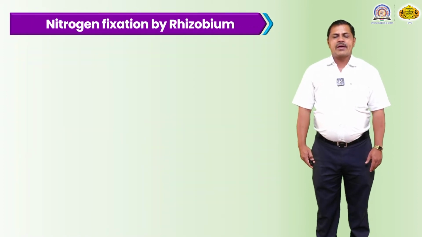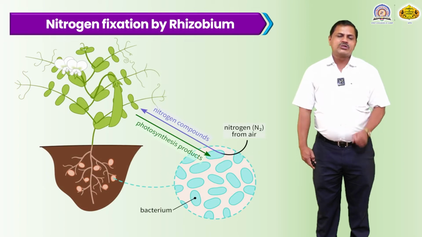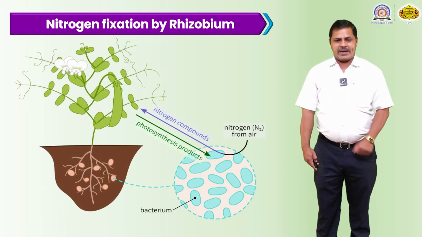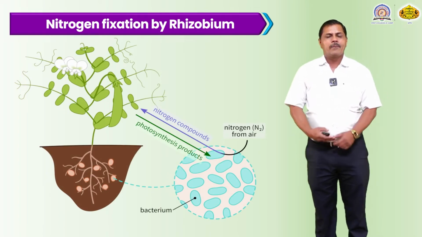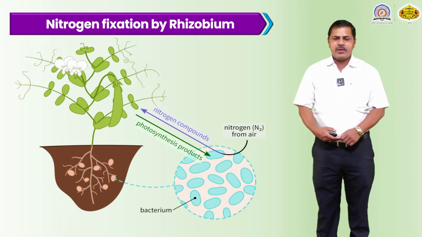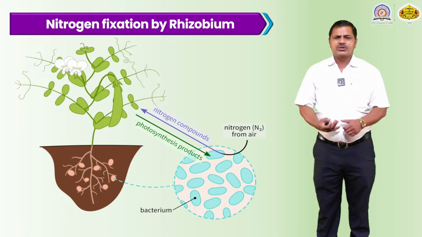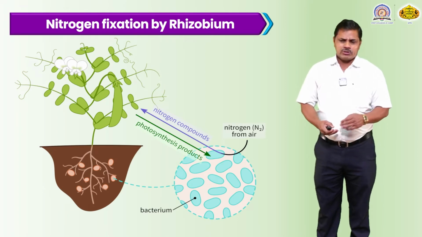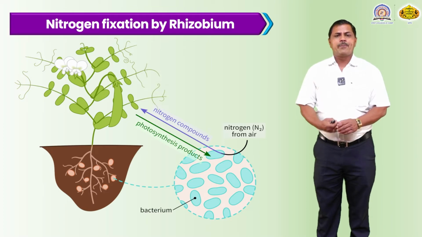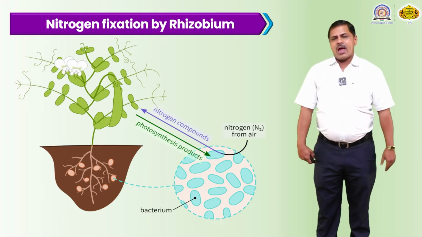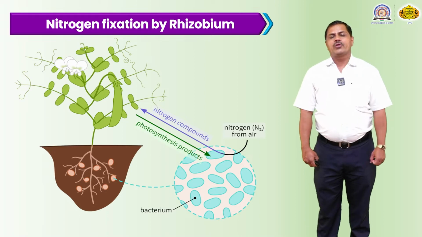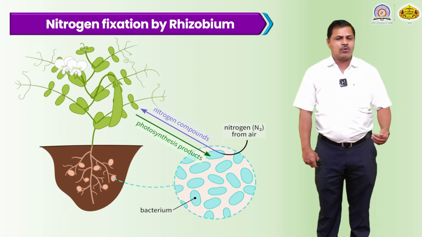Then nitrogen fixation by Rhizobium. Certain leguminous plants, mostly green gram, black gram and pea, are very useful and beneficial. At the surface of the root, bacteria attack, and when Rhizobium bacteria attack, certain infected structures develop.